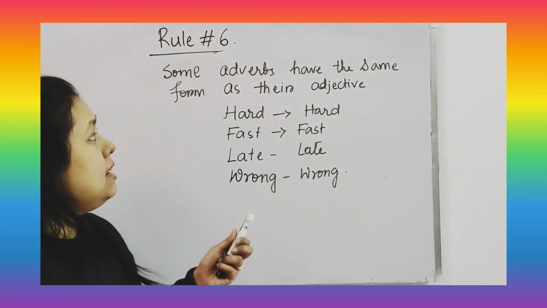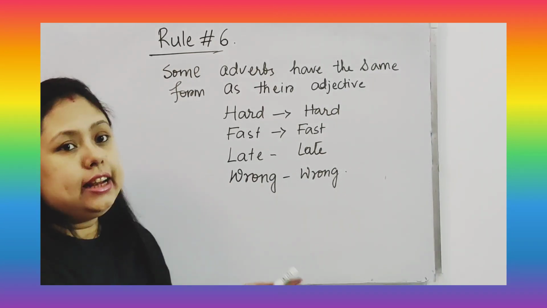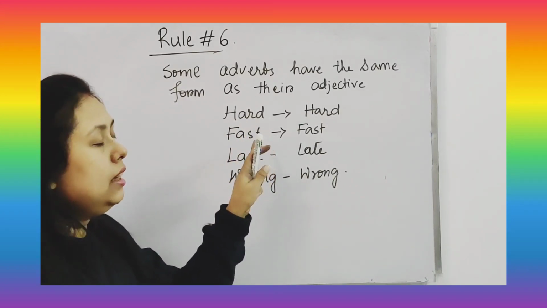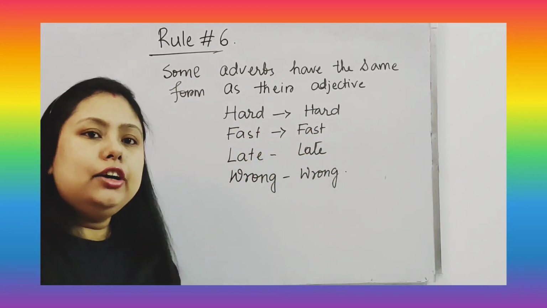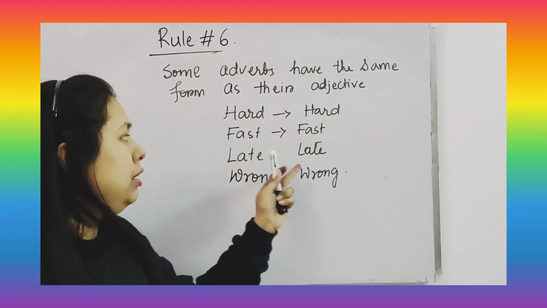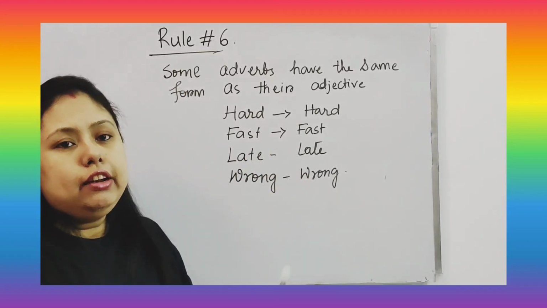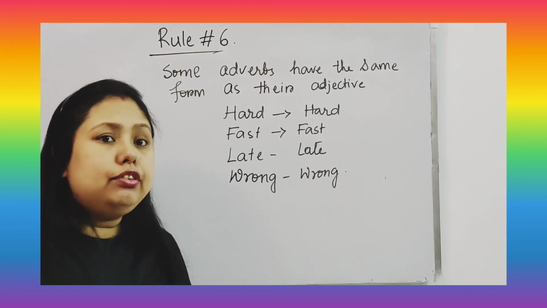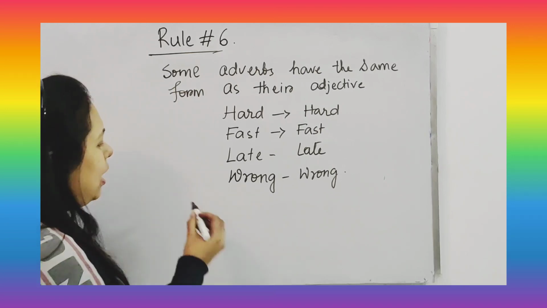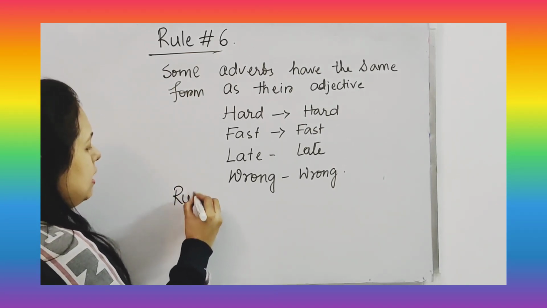So here you can see some adverbs have the same form as their adjective. So see, if the adjective is heard, then it will be heard only. In this case, fast will become fast, late will be late, and wrong will be wrong. It will not change either for adjectives or for adverbs. It will be same.